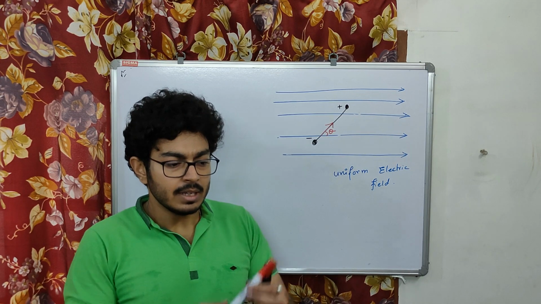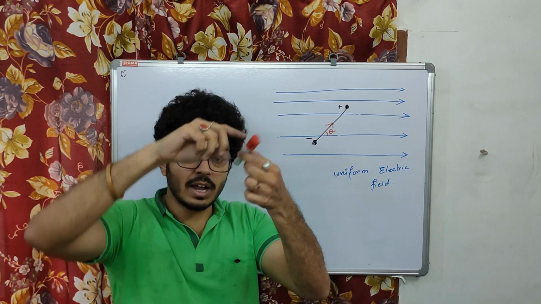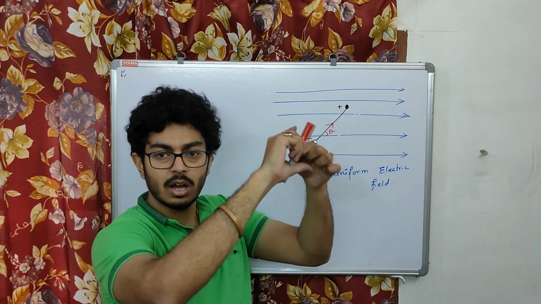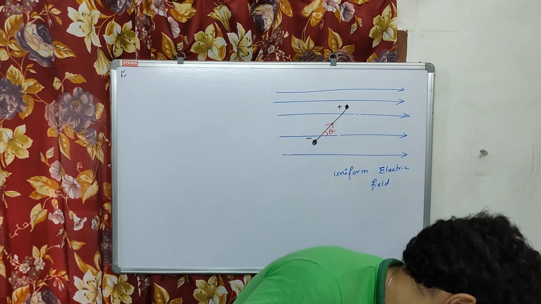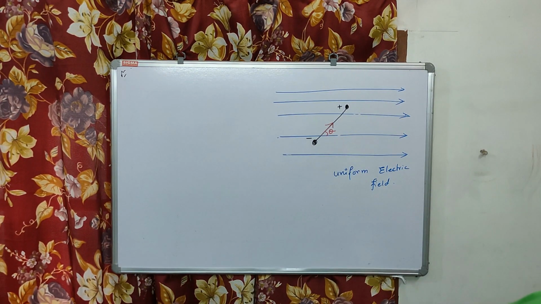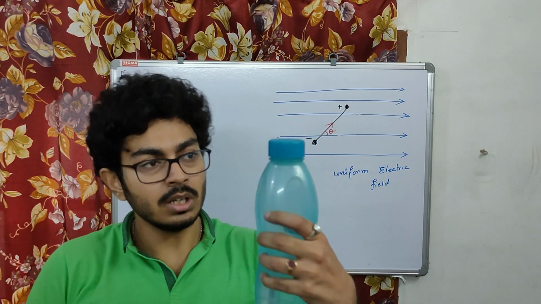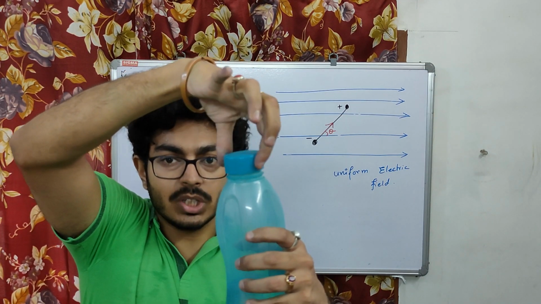For example, if this is the pen, now if I do like this, I am going to get a turning rotation. So let me give you a very good example. You can see a bottle, right? Now if I have to open the cap, what do I do? I actually give a couple.